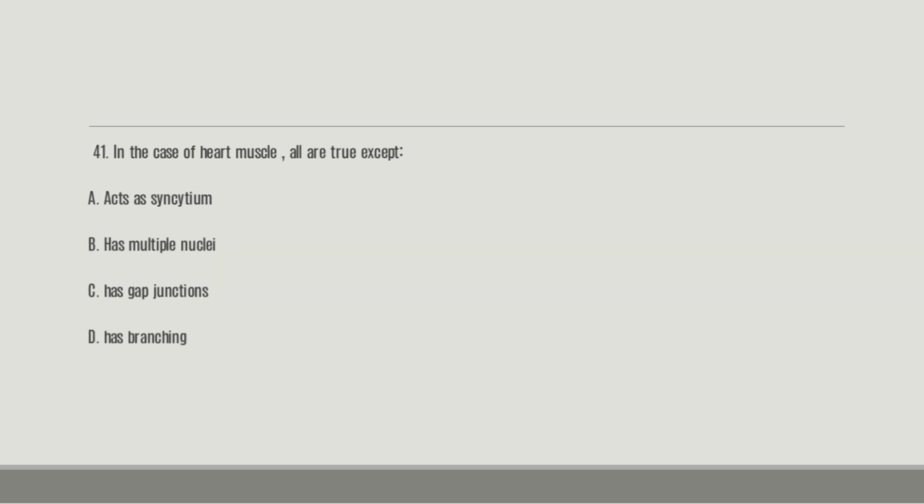41. In the case of heart muscles, all are true except: A, acts as a syncytium; B, has multiple nuclei; C, has gap junctions; D, has branching. So which of the following is false among the above options? And the answer is B, has multiple nuclei.